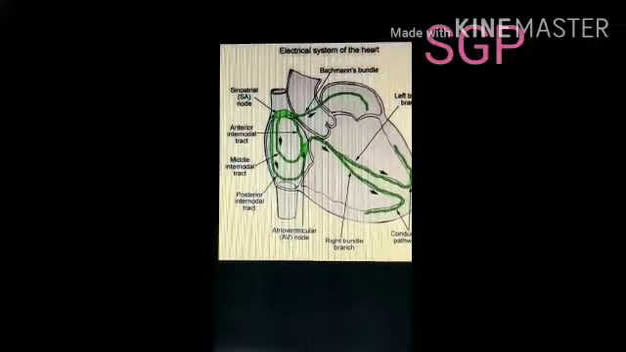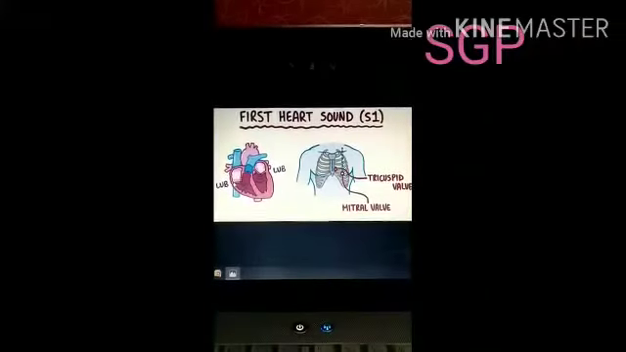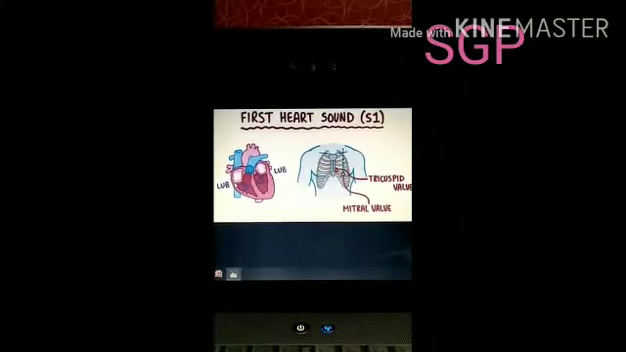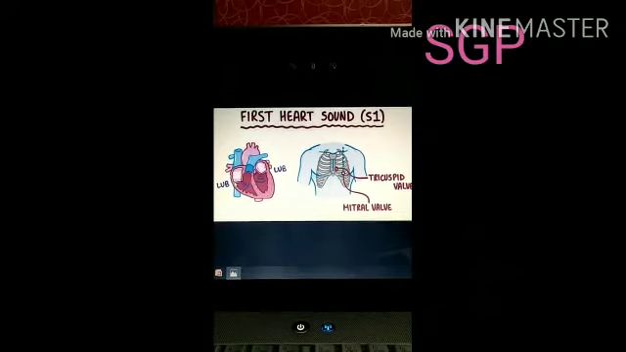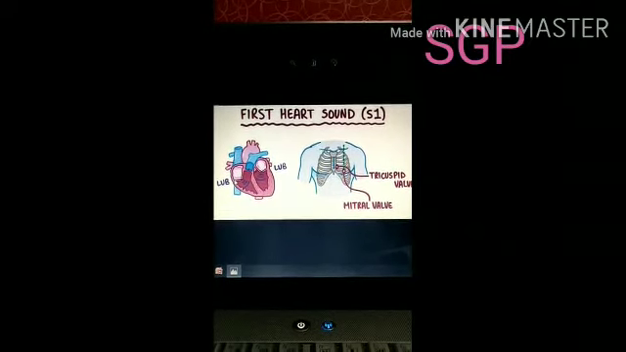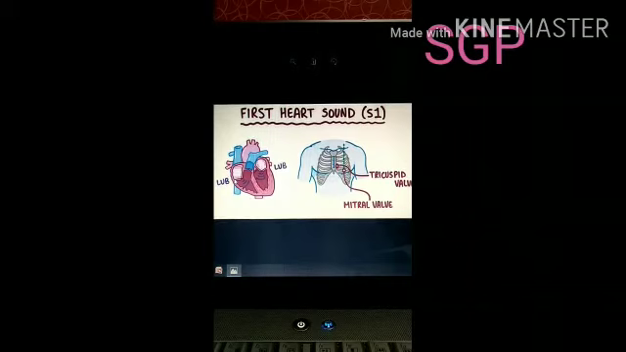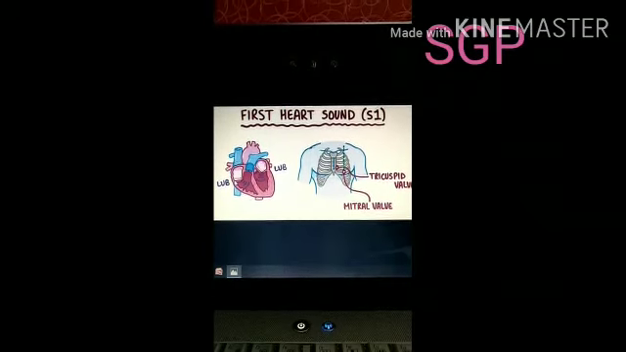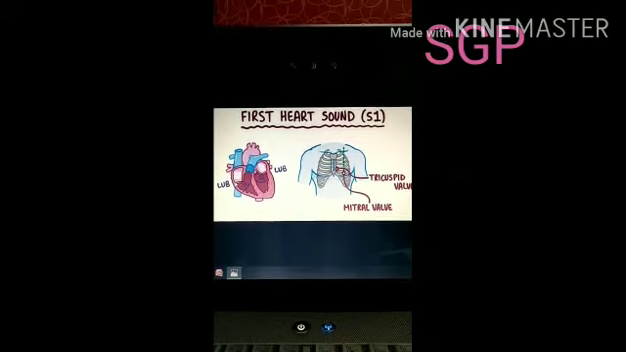Next is heart sound. Heart sound is nothing but the rhythmic closure and opening of the valves, which causes the heart sound.